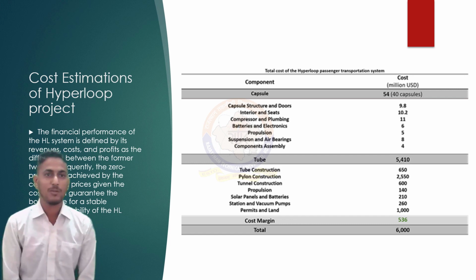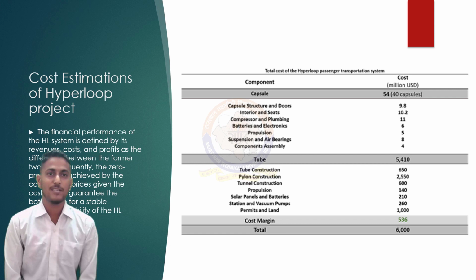On the financial performance of the Hyperloop system, it is defined by the revenue, cost, and profits as the difference between the former two. Consequently, the zero profitability achieved by competitive prices given the cost would guarantee the bottom line for a stable economic viability of the Hyperloop system. Infrastructural costs as well as maintenance costs can be seen in the tables above.